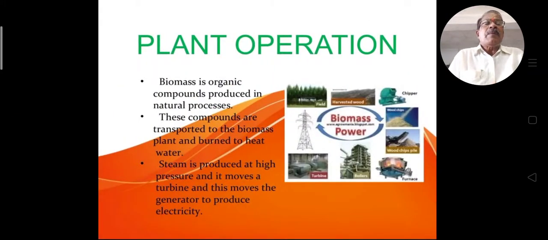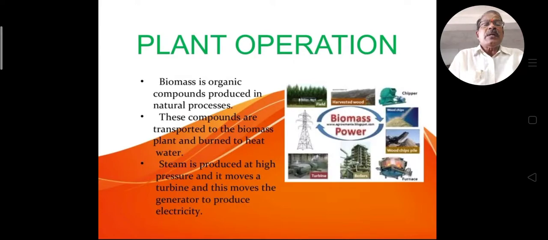And what is the plant operation? Biomass consists of organic compounds produced in natural processes. These compounds are transported to the biomass plant and burned to heat water. Steam is produced at high pressure, it moves a turbine, and this moves the generator to produce electricity. Here is a biomass plant.